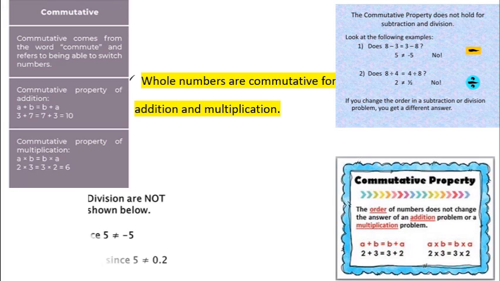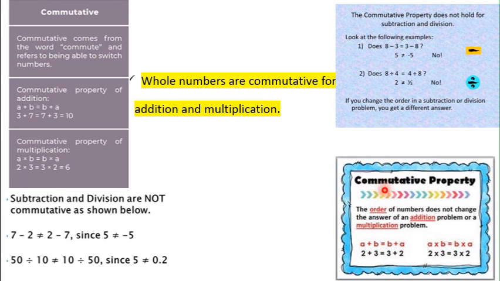Let us see one more example. See, children, here also 7 minus 2. 7 minus 2 equals 5. Next we are changing the order. 2 minus 7. 2 minus 7 equals minus 5. So when we change the order, we are getting different answers. So this is not equal to this one.